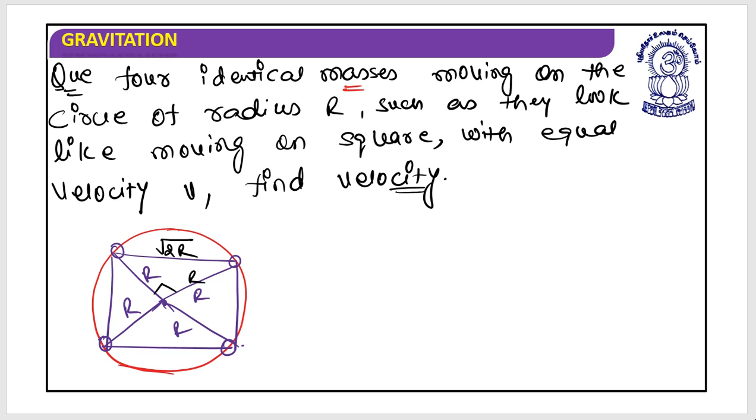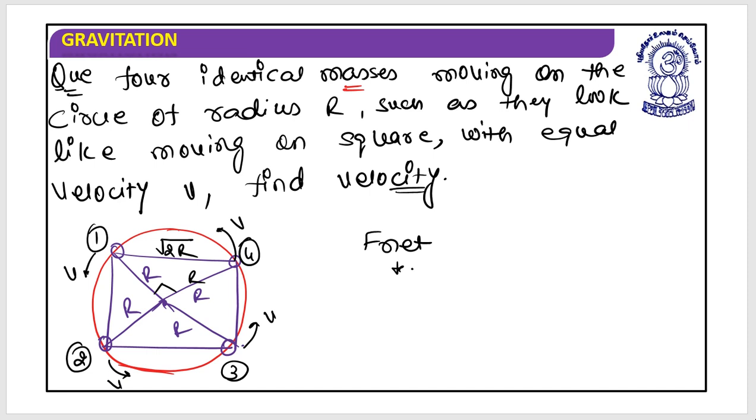So what I need to do, I need to find the velocity. How will I do this? So let me give you the hint. This is first, this is second, this is third, this is fourth. As we understand that all are moving with velocity v on a circular path. If all are moving on a circular path, that means they require a centripetal force, and that centripetal force will be provided by the F net. So what I need to do is find out the F net.